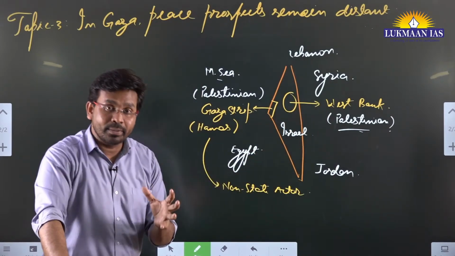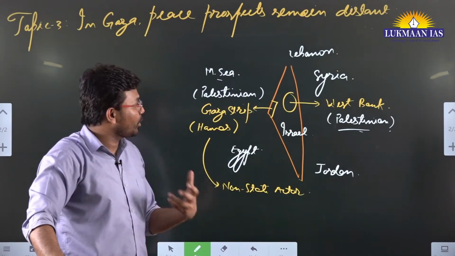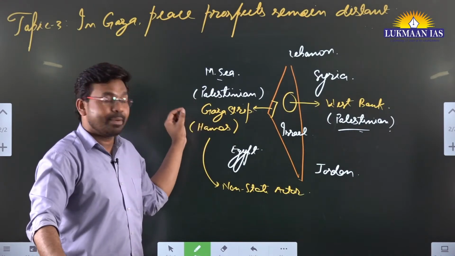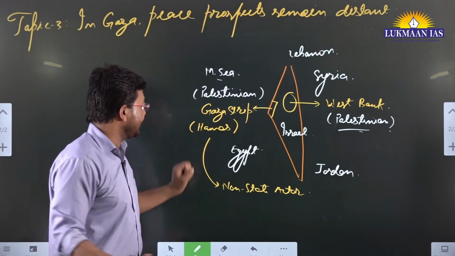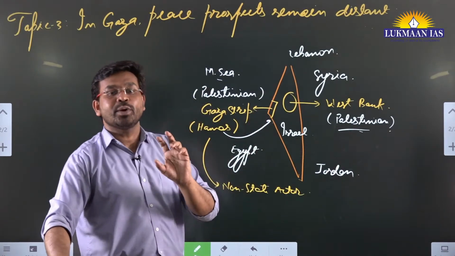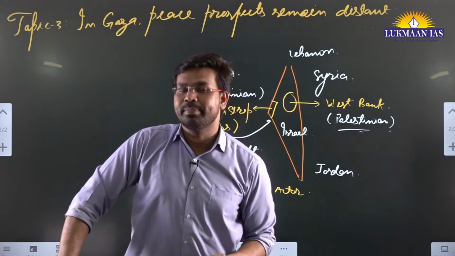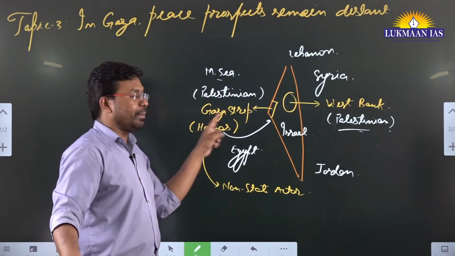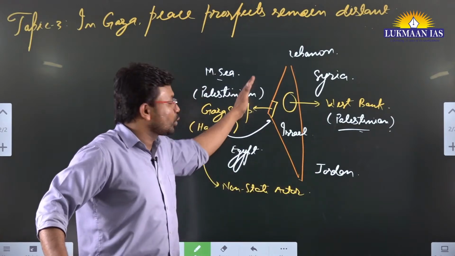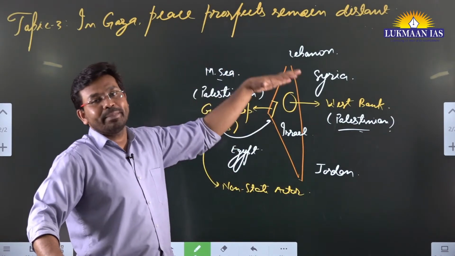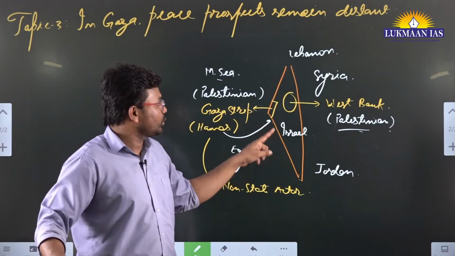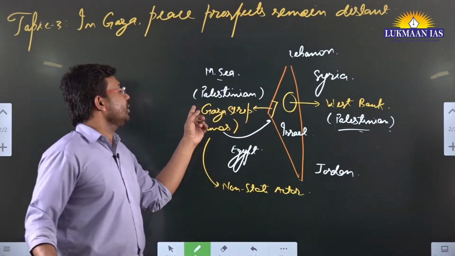So what is the problem that is happening now? What is the problem that the world is facing in this particular region? On the 7th of October 2023, the Hamas group attacked Israel. They killed around 1,400 people in Israel. They attacked through all three routes: sea, land, and air. In retaliation, Israel is attacking the Gaza Strip.